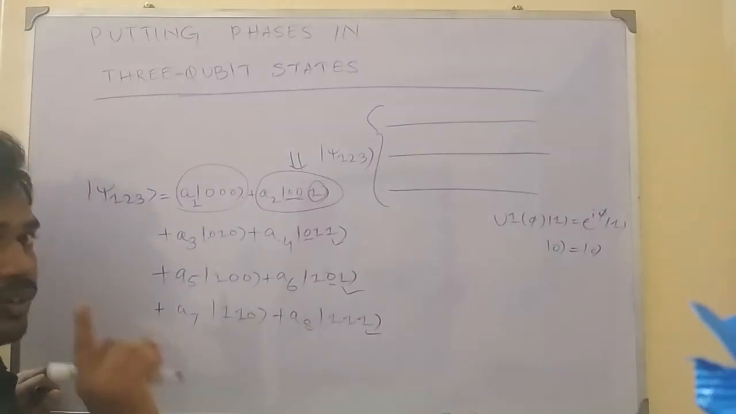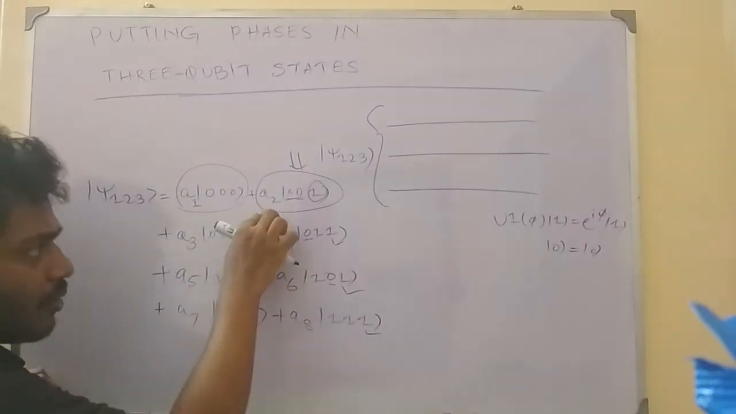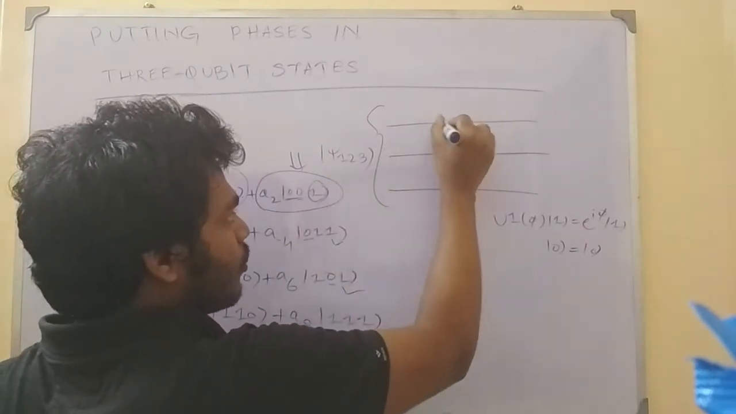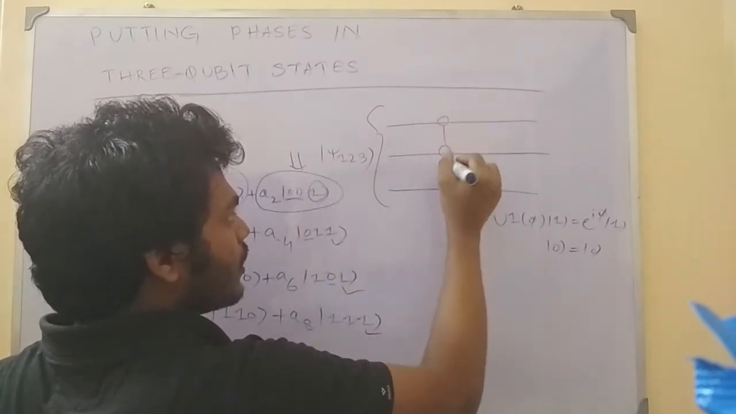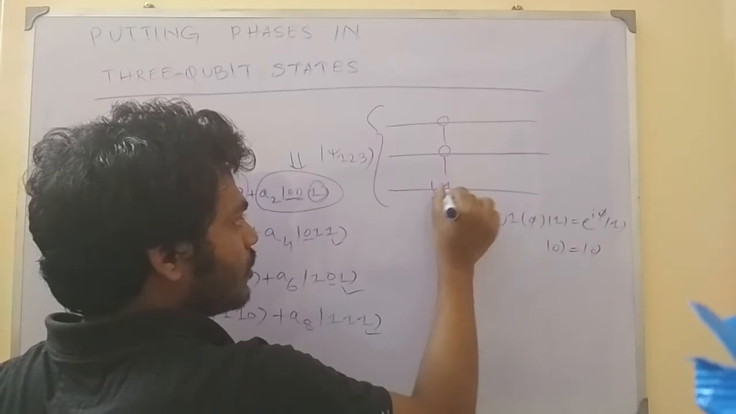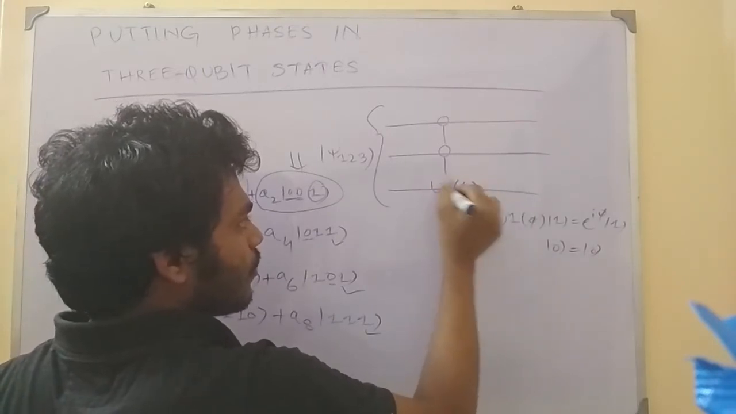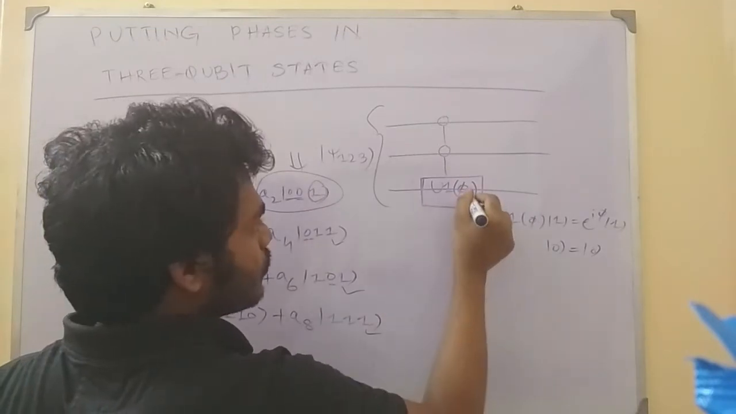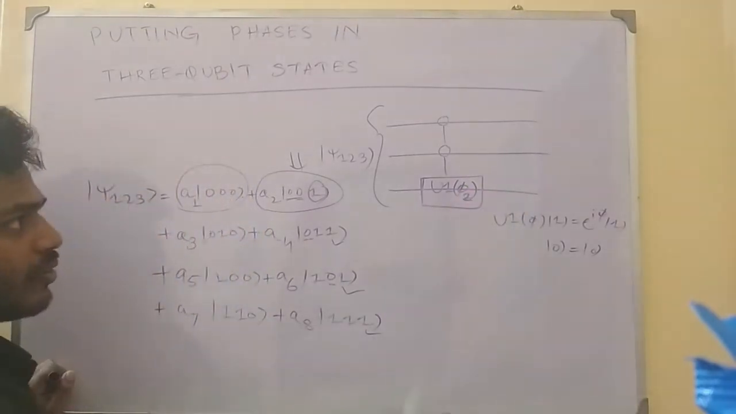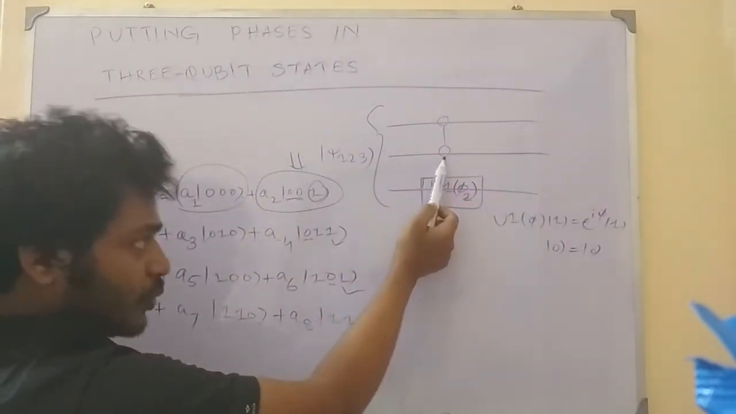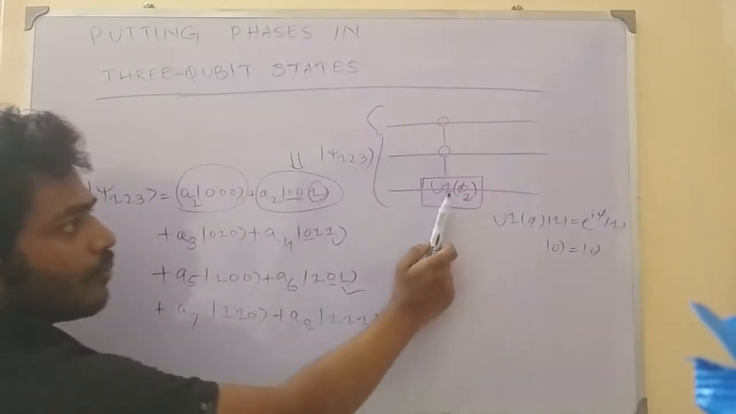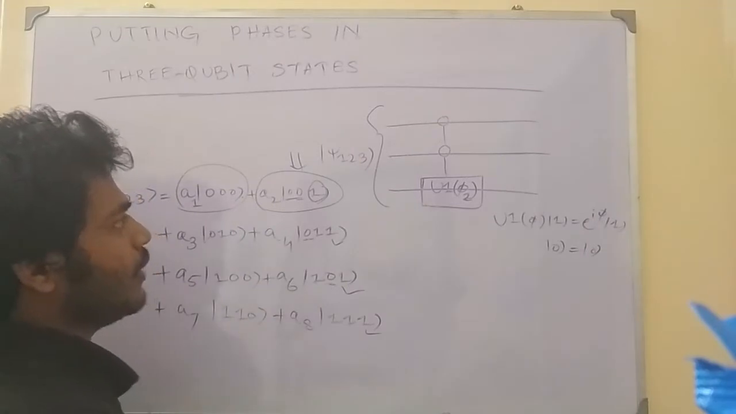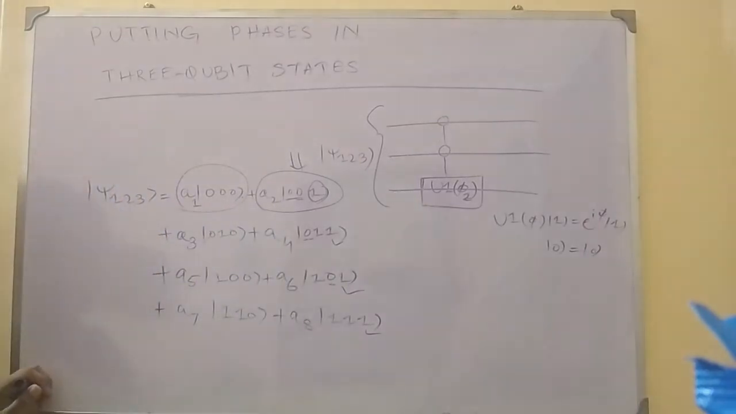That means for introducing phase only in this place, we would apply the condition on both the 2 qubits, anti-control, then the phase gate applied on the third qubit. When the first qubit and second qubit are in state 0, then only the phase gate will operate on the third qubit, so that phase will come only in this place, in the a2 place, and nowhere else.